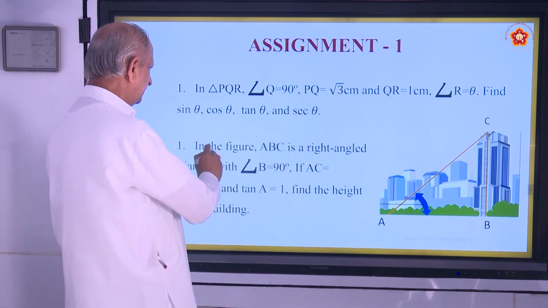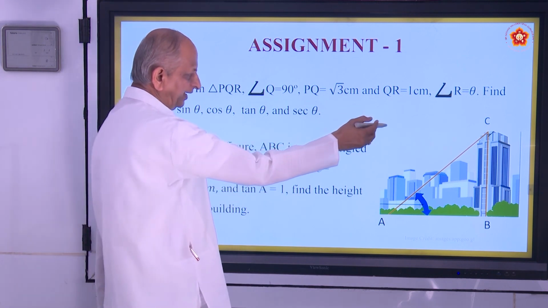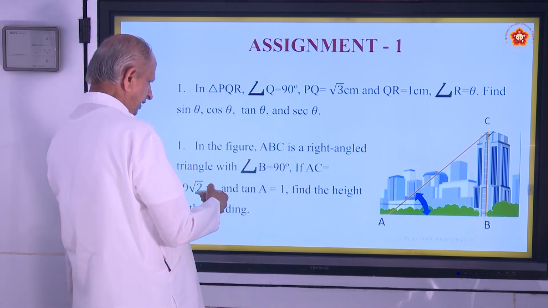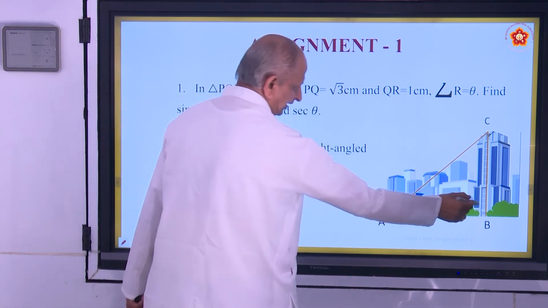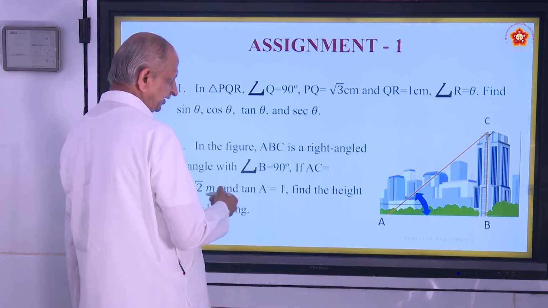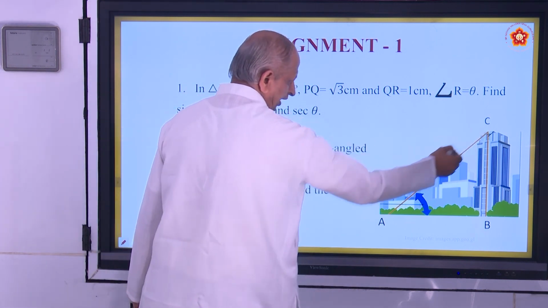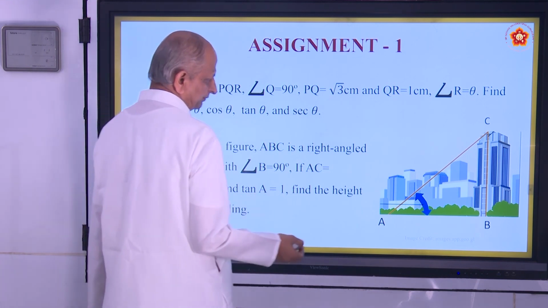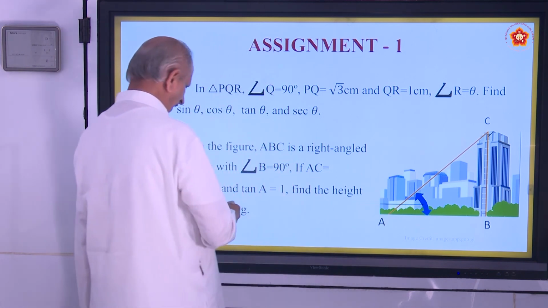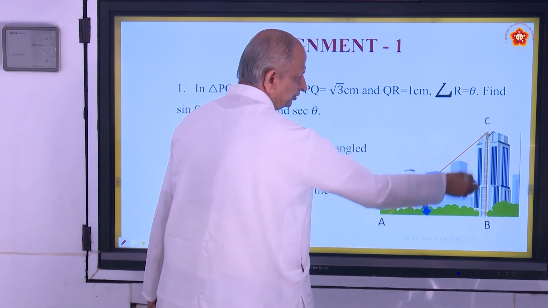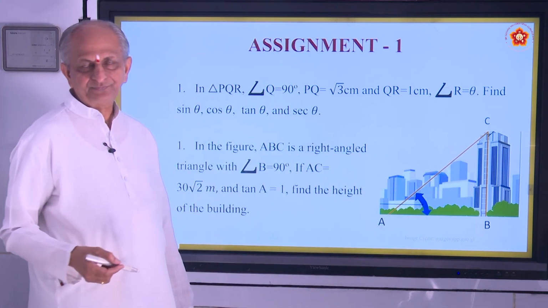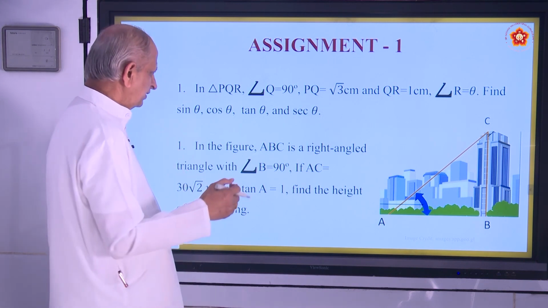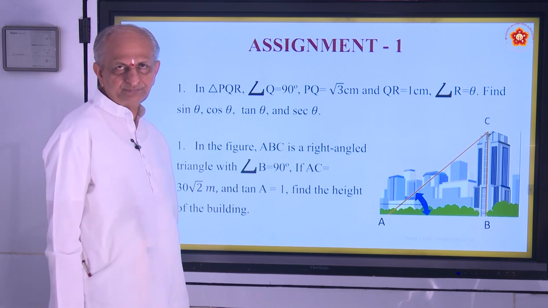Second question, in the figure, ABC is a right angle triangle. This is a right angle triangle, and B is 90 degrees. Here is angle B. AC is 30 root 2. The hypotenuse is 30 root 2. And tan A is 1. Find the height of the building. So, as we told in the beginning, the trigonometry knowledge is made use of to find the heights. And that is the homework.